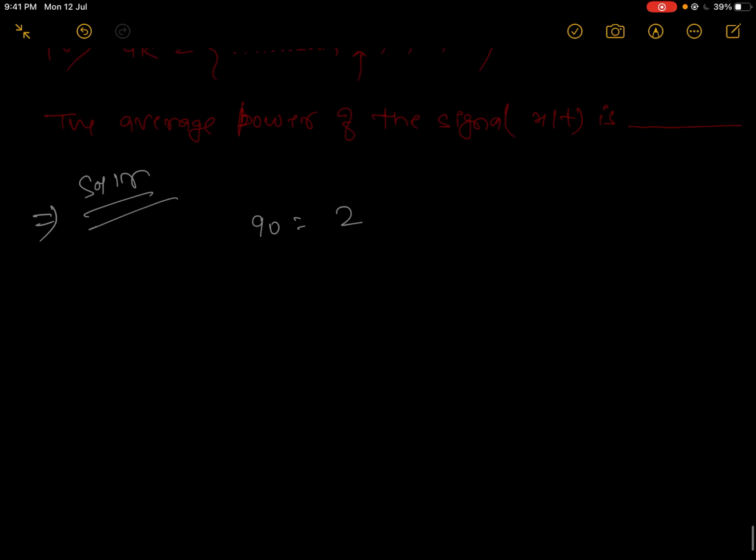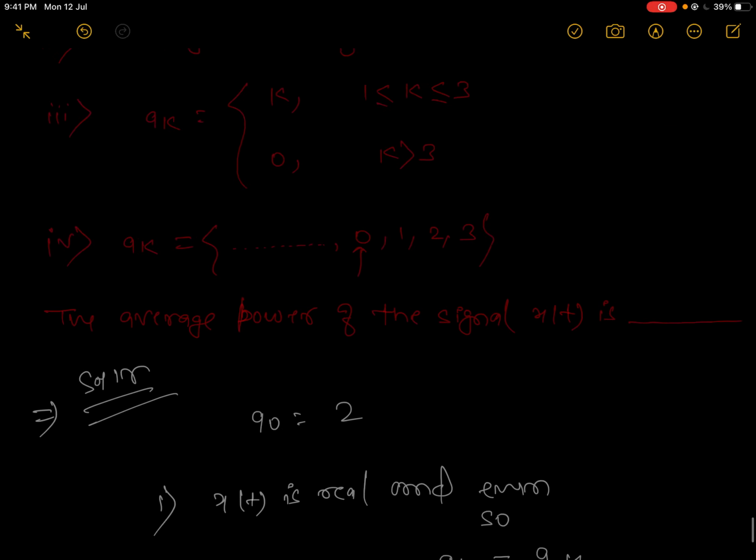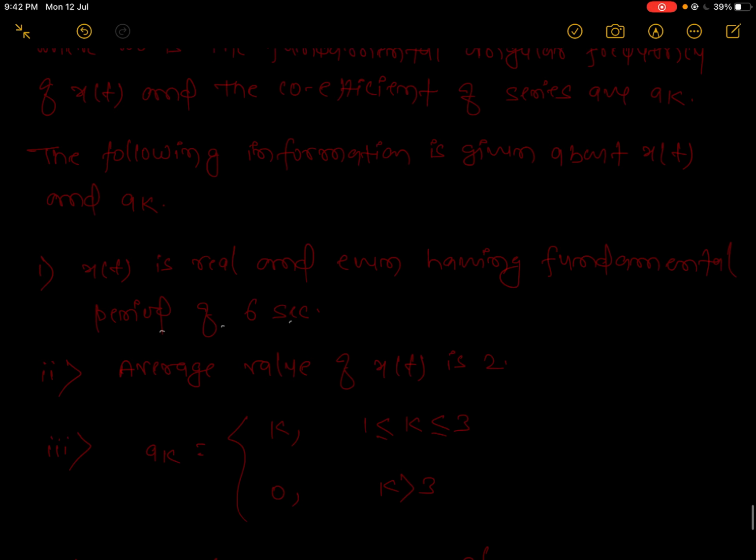According to Parseval's theorem, first point: xt is real and even, so ak will be equal to a minus k. And from Parseval's equation, the power is equal to the summation of k from minus infinity to infinity of mod of ak square.